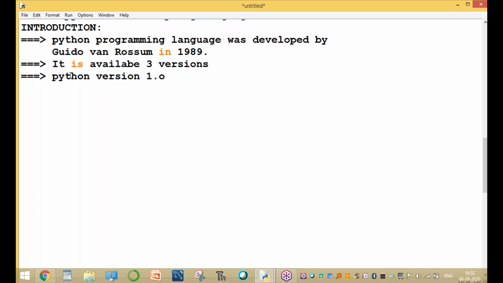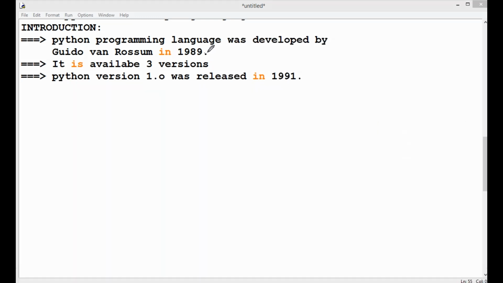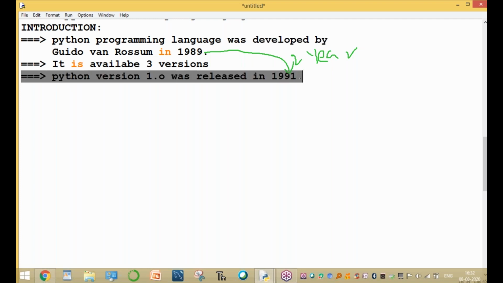Python version 1.0 was released in 1991. Actually, the first version was developed in 1989, but after 2 years it was released. The Python version 1.0 was released in 1991.